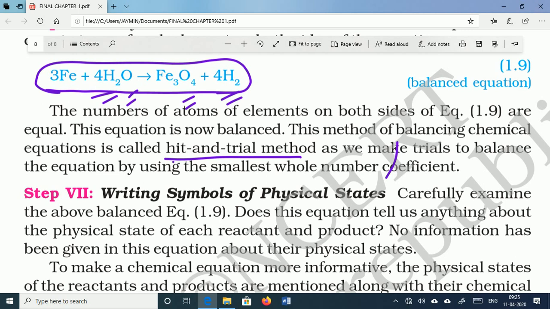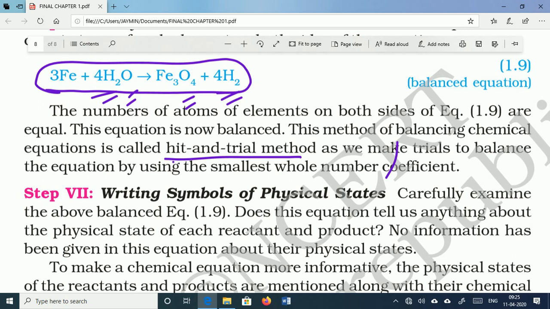Now scientists were not yet satisfied with the balanced chemical equation that was formed. Later on scientists thought that this equation should be more informative, and some more things should be included in it. They thought that whatever chemical is involved in the reaction, the state it is in should be reflected in the chemical equation.